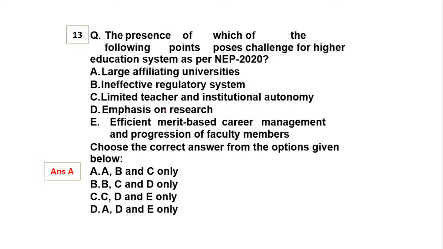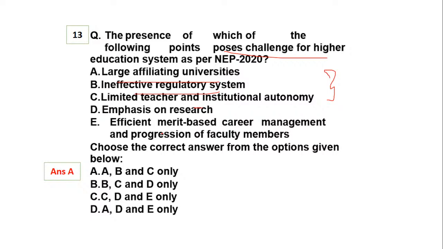If you see over here, ineffective regulatory system is a challenge, obviously large affiliating universities, and limited teacher autonomy, these tend to be challenges. Emphasis on research and efficient merit base are things which can be achieved, but the rest are challenges in getting the education system in place as per the New Education Policy 2020.